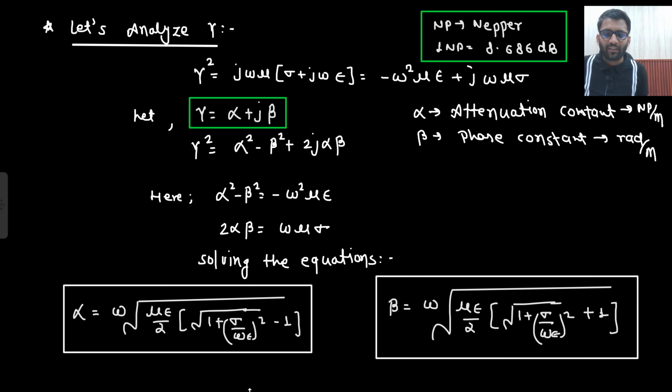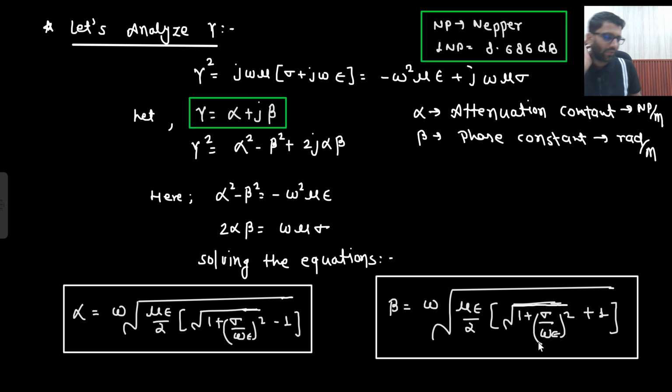I hope you are understanding where the under root is. The whole thing is under root: mu epsilon by 2, then bracket, then under root on this quantity only, 1 plus (sigma upon omega epsilon) whole square. The under root is on this quantity only, and there is no under root on the minus 1. This complete under root is certainly there, but here there is no under root.